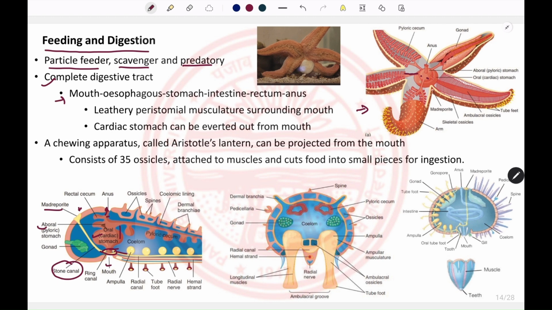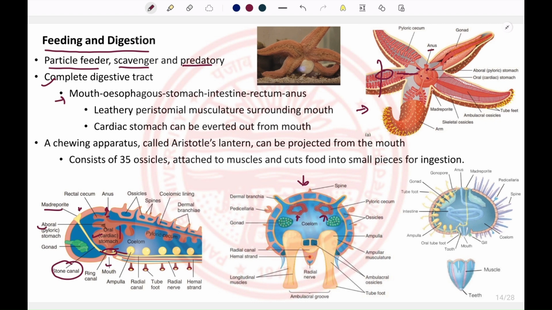So 5 processes are present in the case of starfish, and these processes again bifurcate into 2. So in each arm there are 2 pyloric ceca. If we cut a transverse section of this arm, we will see these 2 pyloric ceca present on the aboral side, and the pyloric stomach opens through the intestine into the anus.